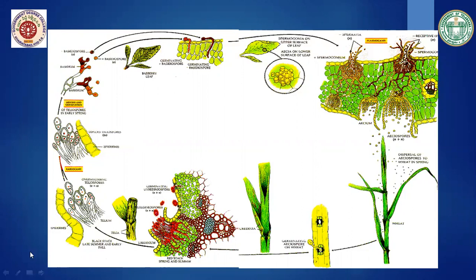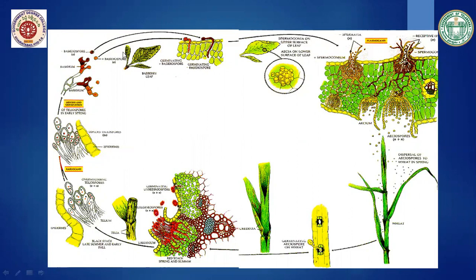bicelled, diploid teleospores, which are brown in color. After that, they can't continue their life cycle on the plant. The teleospores are liberated out into the soil, and in the soil they continue the life cycle, giving rise to unicellular haploid basidiospores. These basidiospores are differentiated into plus and minus strains, and they are disseminated by wind and reach the alternate host, that is the barberry plant.